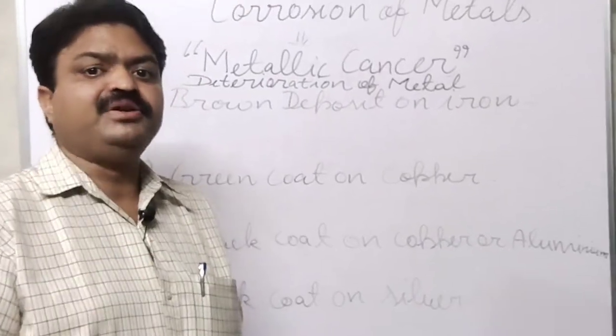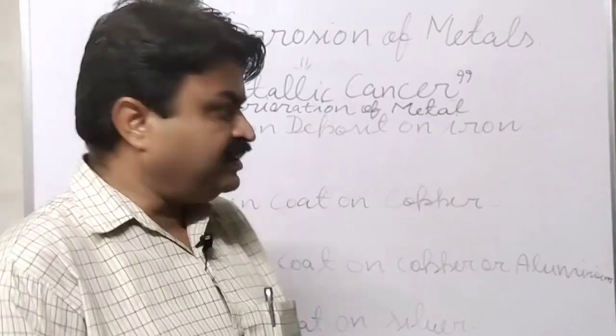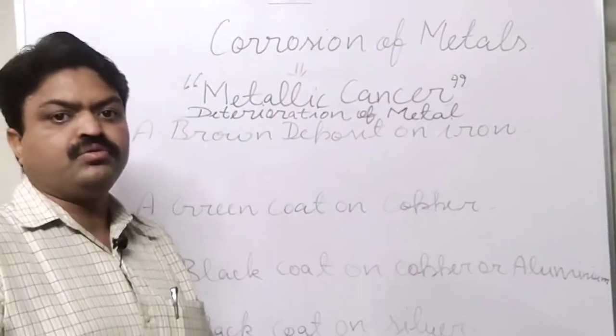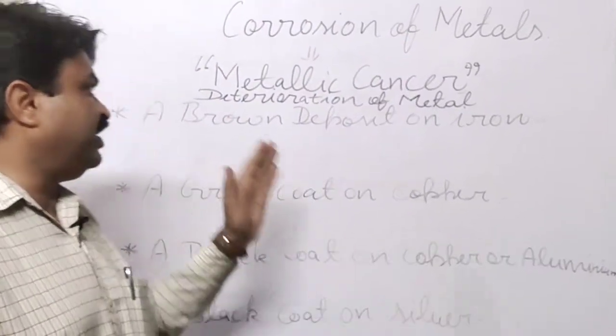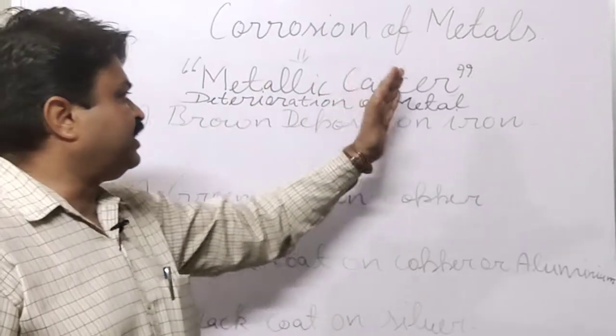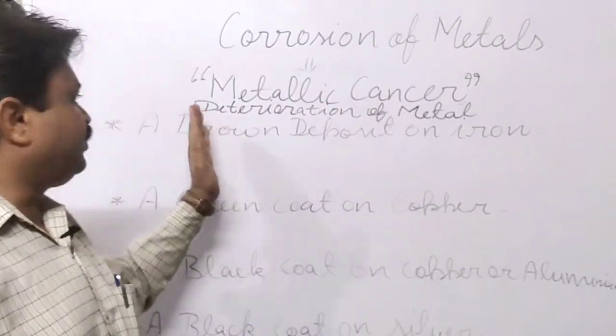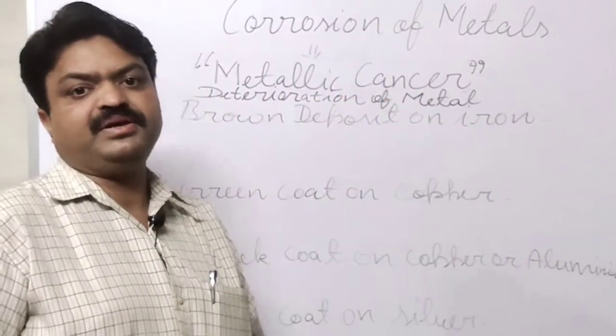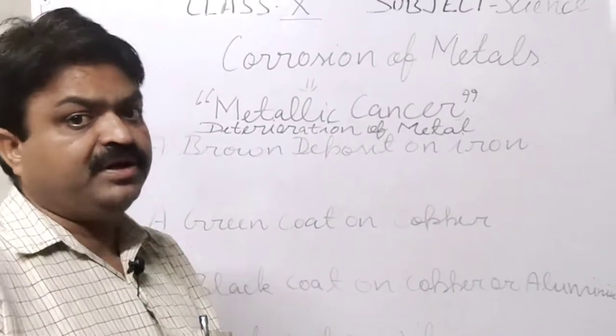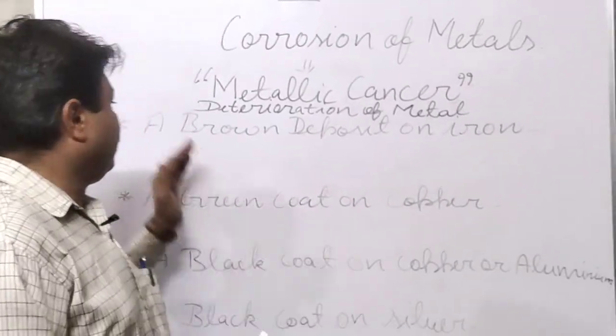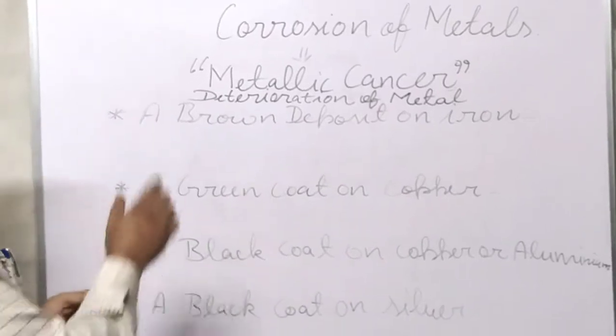They become dull and dark, and this process is known as corrosion of metal, and we also call it metallic cancer or deterioration of metal. Now one by one we will cover all these.